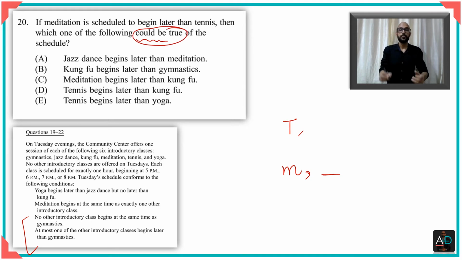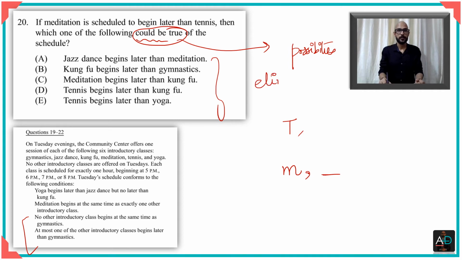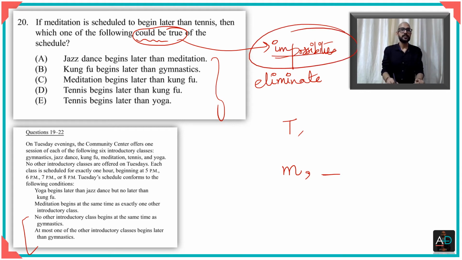Right? So when you're doing a could be true question, you are trying to keep open all the possibilities. So what we will do here is we will try to eliminate the options. How? By trying to see if it is an impossibility. So we try to see, is A impossible? Let us say it turns out to be possible, then we retain it. If it turns out to be impossible, we eliminate it.